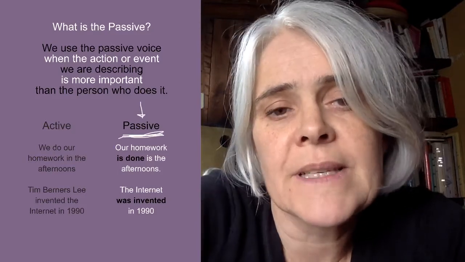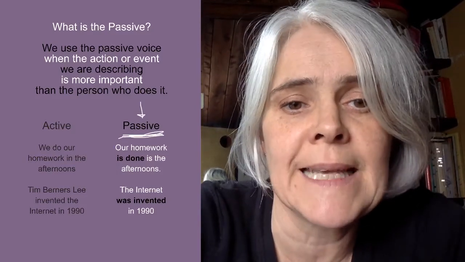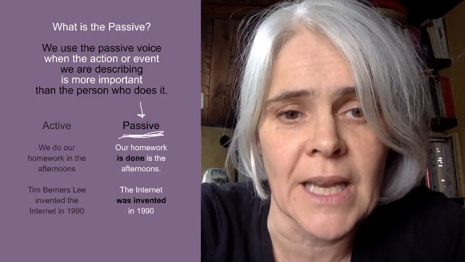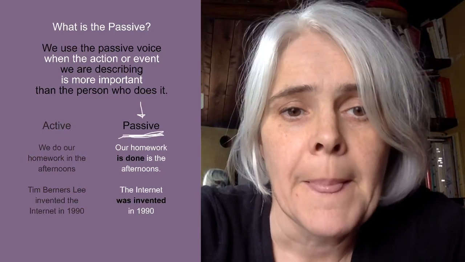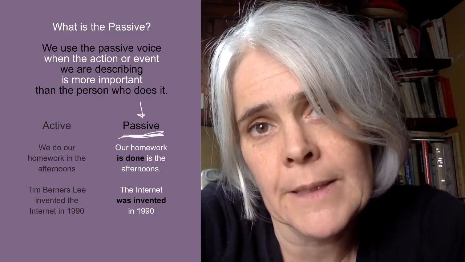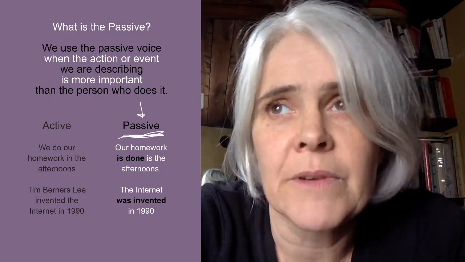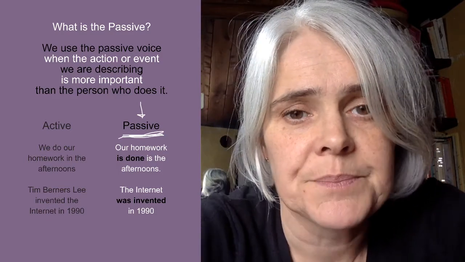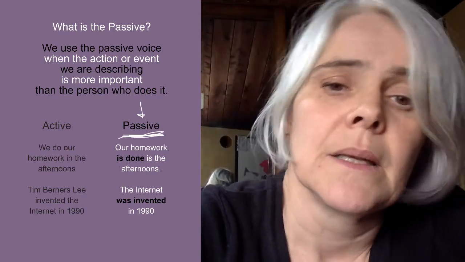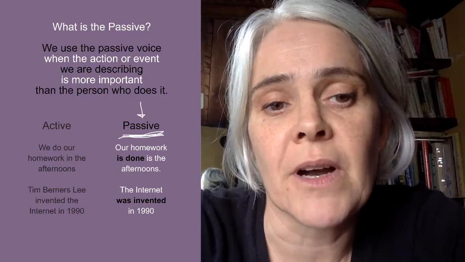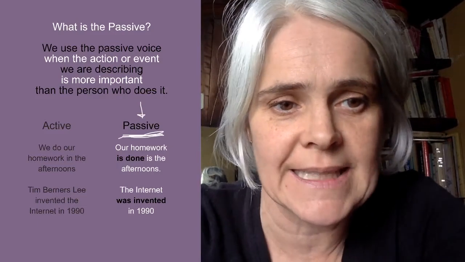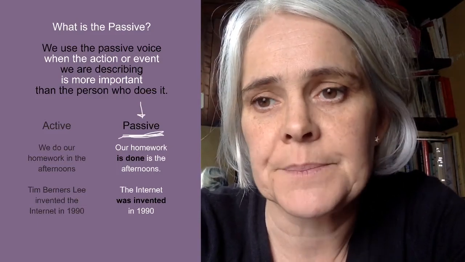All right, so for example, the second example here is Tim Berners-Lee invented the internet in 1990. That's the active voice. If you take out the active agent in that, which is Tim Berners-Lee, okay, you'd say the internet was invented in 1990. Yeah, Tim is important, but the most important thing that we're interested in is when was the internet invented. Okay, you can add him in afterwards if you want, as in by Tim Berners-Lee. But the passive serves to give us the most important information without any detail. If we need extra detail, the next slide goes like this.